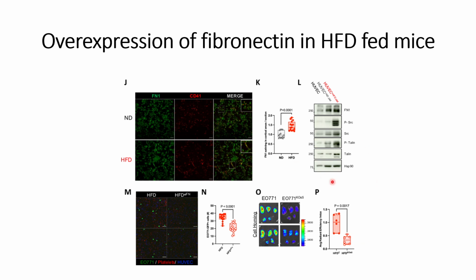So from these figures they made two points: that fibronectin is important for the interactions of the endothelial cells and these tumor cells. At the same time, integrin alpha 5 on the tumor cells is also important for their adhesion properties or the cell homing efficiency. I hope you understood these two findings and how they came up with them. If you need to understand more about these experiments and their final outcomes in detail, you can go through the reference that has been provided in the description.